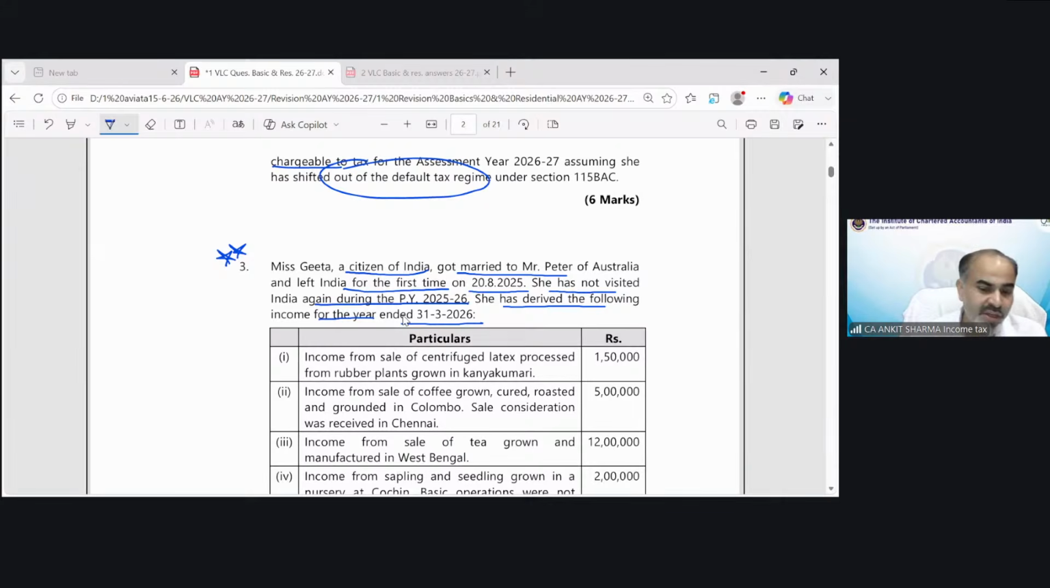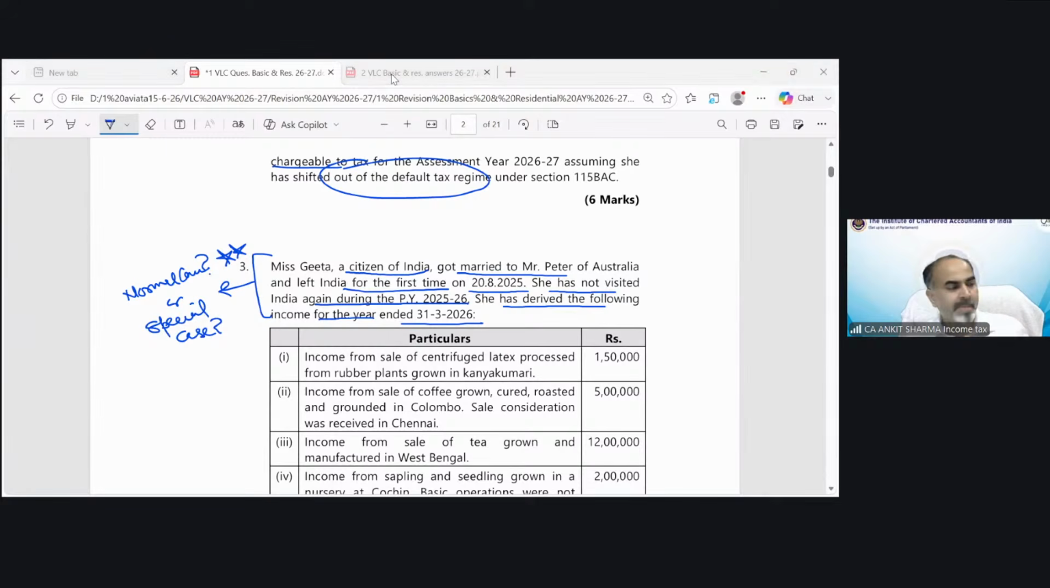So question number 3, chalo, I'll ask you now, just tell me one thing. After reading this concept, can you tell me whether it is a question of normal condition, basic condition, or a special case is applicable? Think about it and let me know. Aditya is saying special case. Why Aditya? Why special case? Okay, Simran is also saying special case.